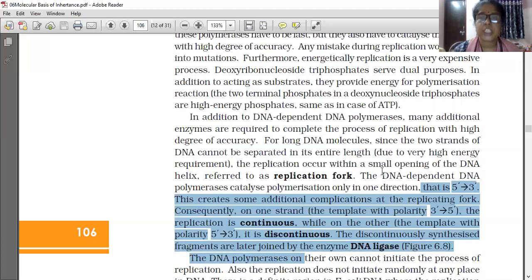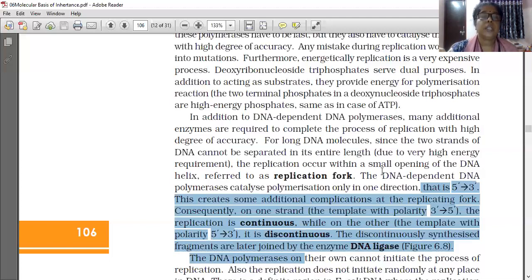This creates some additional complications at the replicating fork: on one strand the replication is continuous because it is in the forward direction. It is easy to make in the forward direction, like walking or running forward, but it is difficult to run backward. When we want to run backward, we keep one step at a time. Afterwards, all these nucleotides are joined by the ligase enzyme.